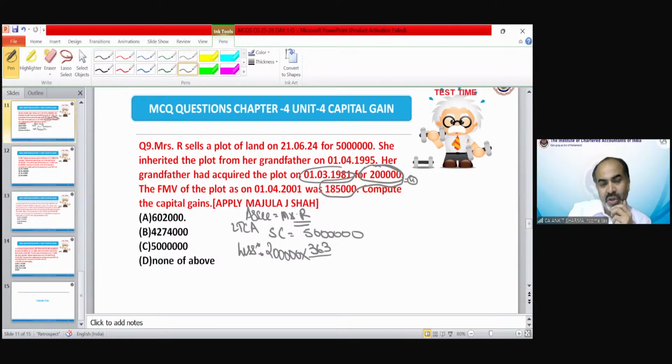Now 363 and 100 would be the index. So I guess that would come to 7,26,000. So the correct answer would be 4,27,4000. Okay, got it? So the correct option would be option number B.